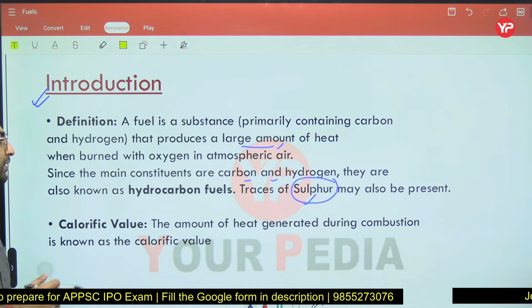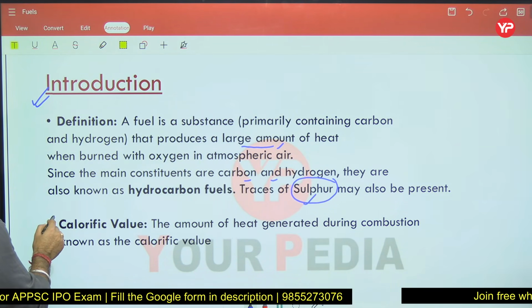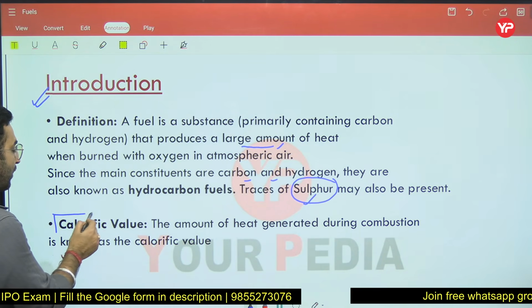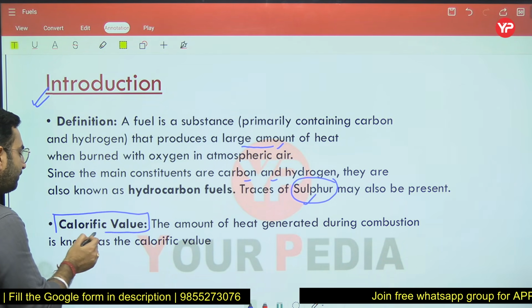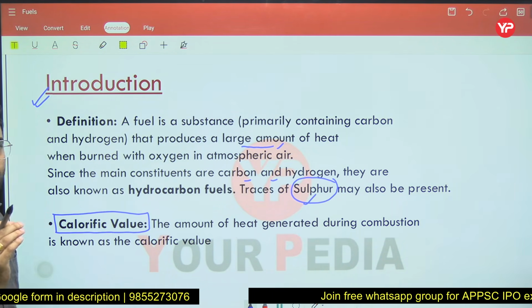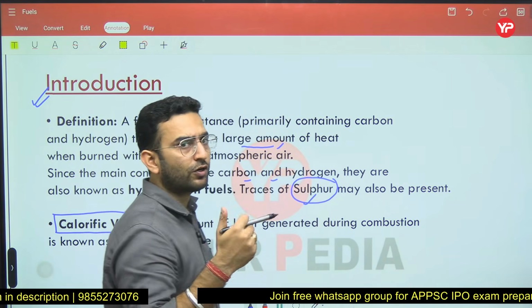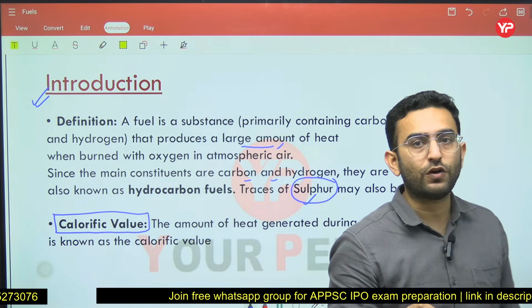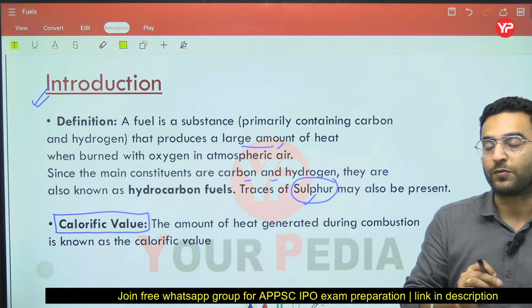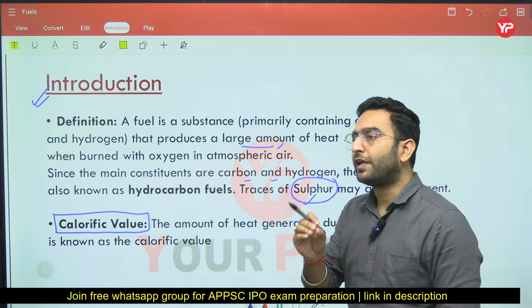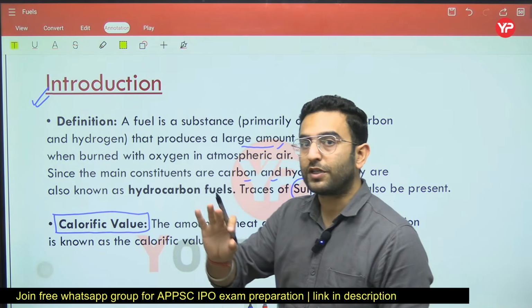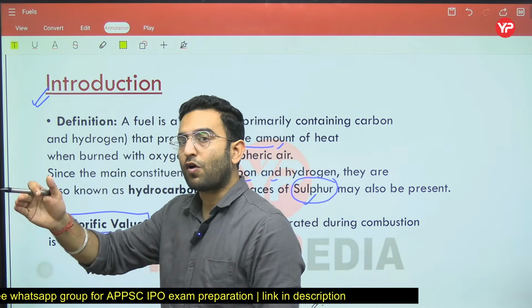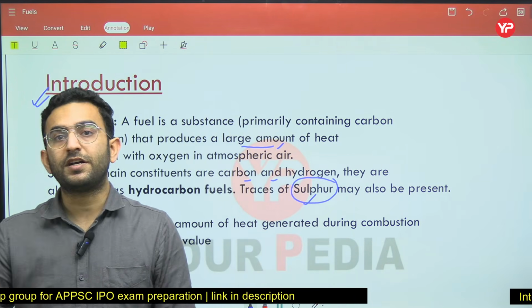Now there is one important term related to fuel which we have to understand, that is the calorific value. What is the meaning of calorific value? Whenever you burn some amount of fuel, there is a generation of heat. So I can say the amount of heat generated by burning 1 kg of fuel is known as the calorific value. Whenever you are calculating the calorific value for solid fuels or liquid fuels, along with gaseous fuel, the representation is in a different form.